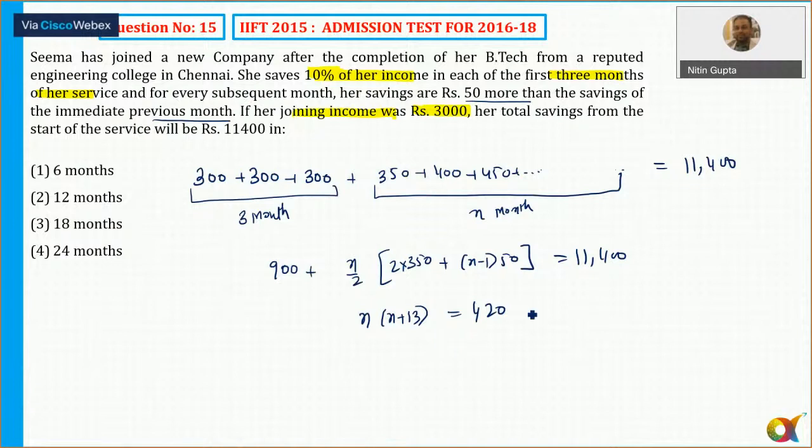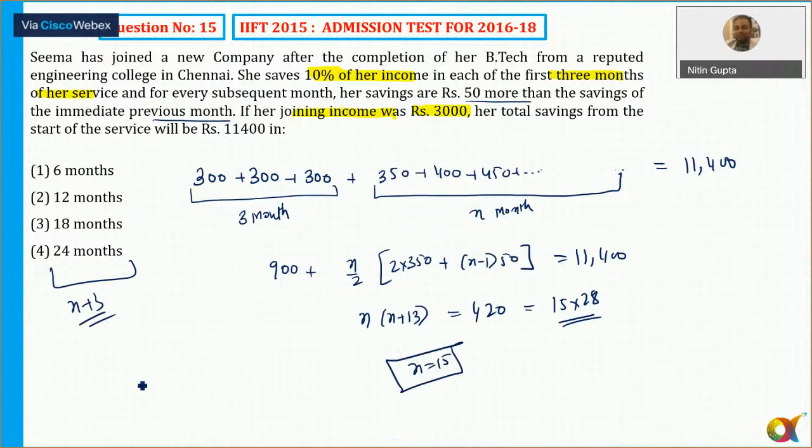The options will also give a little hint. Remember, n is only given from after 3 months, so 3 months plus here. You can also get a hint from the options about which values to subtract. That's right, Nikita. It comes out to be 420, so n is 15, and the total time is 15 plus 3, which is 18, which is option number 3.